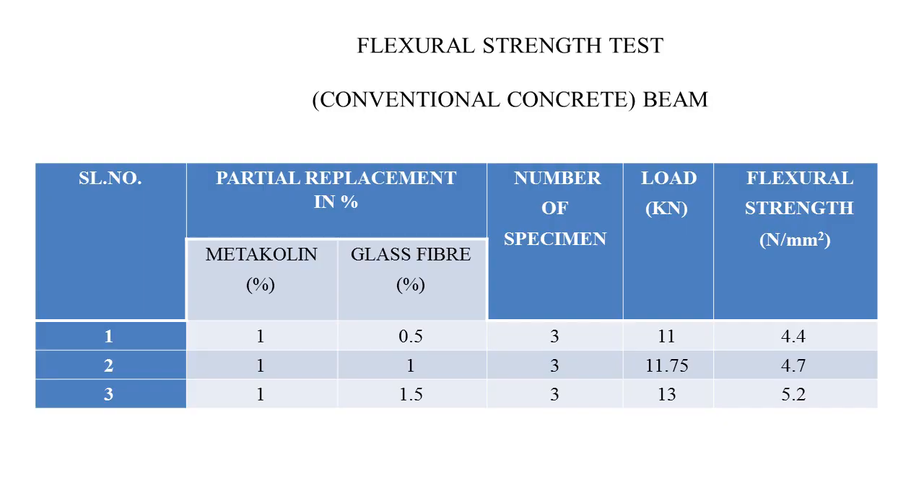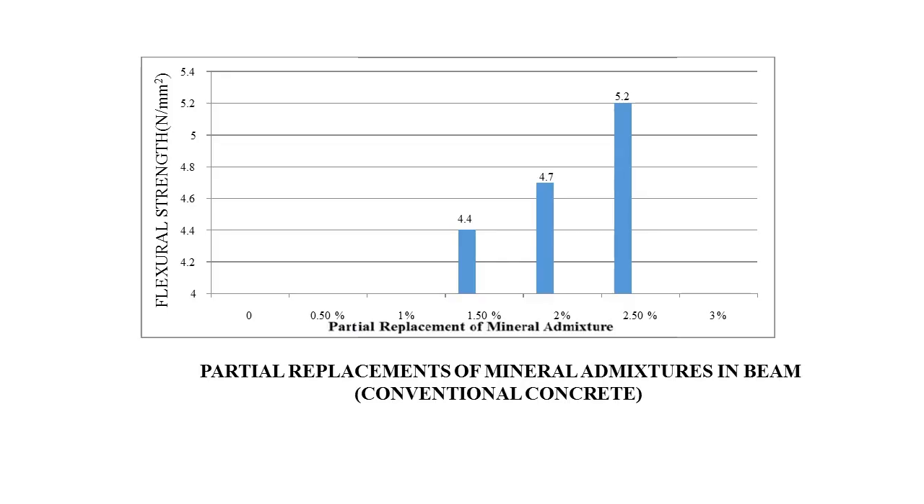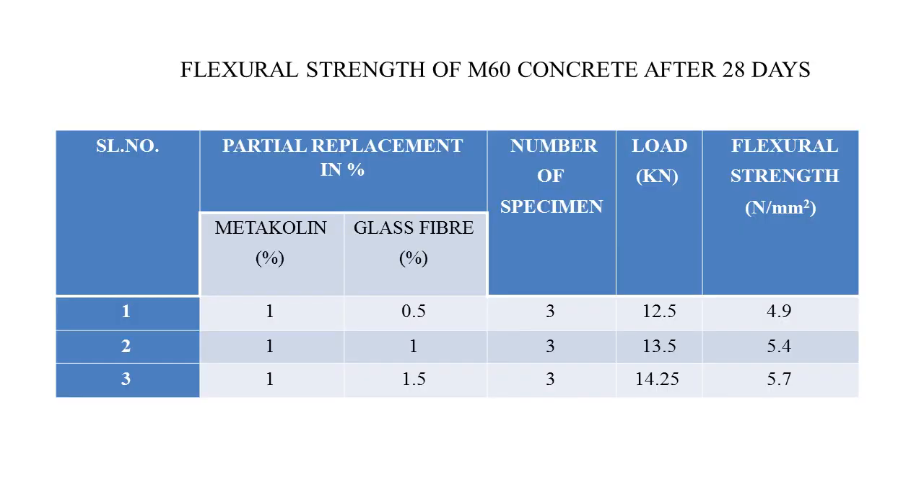Flexural strength test, conventional concrete. It has been done for the beam, and here also metakaolin is kept constant and glass fiber is varied as 0.5, 1, 1.5%. Partial replacement of mineral admixture in beam, and conventional concrete, is mentioned: flexural strength of M60 concrete after 28 days. The strength increased gradually after adding 1% metakaolin and 1.5% glass fiber. So we conclude our project with this ratio.